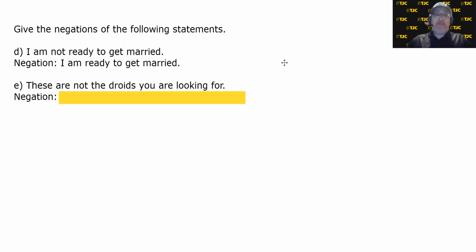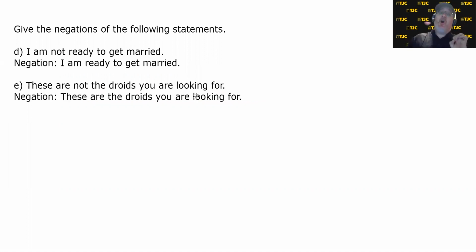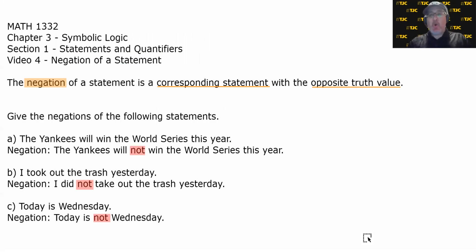And E, just to end with a little bit of humor. These are not the droids you are looking for. Negation: either these are not the droids you are looking for, or these are the droids you are looking for, if you can forgive me for ending a sentence with a preposition. So the concept of a negation is pretty straightforward. Just as a reminder, the negation of a statement is a corresponding statement with the opposite truth value.